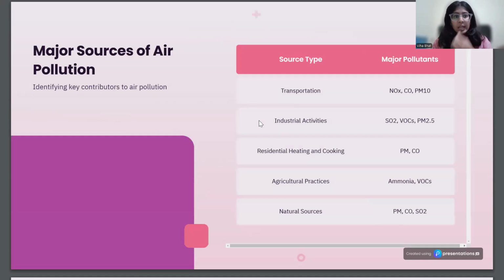Next, we're going to look at major sources of air pollution. First is transportation. This gives out pollutants like nitrogen oxides, carbon monoxide, and PM10. Next is industrial activities, which give out sulfur oxides, VOCs, and PM2.5. Next is residential heating and cooking, which give out PM and CO. Next is agricultural practices, which give out ammonia and VOCs. Natural sources also give out PM, CO, and SO2.